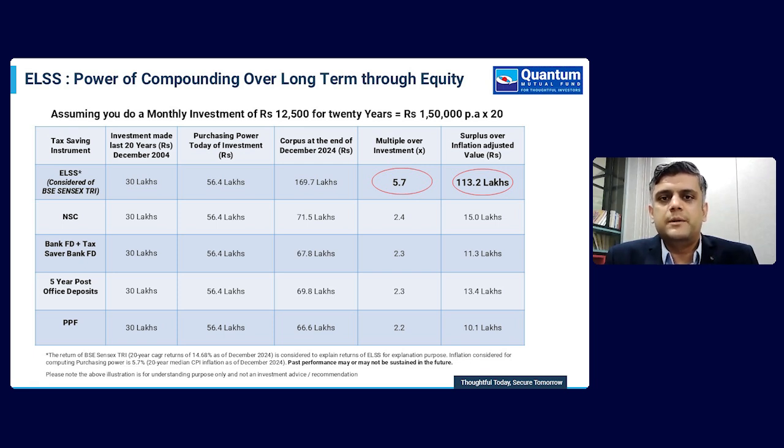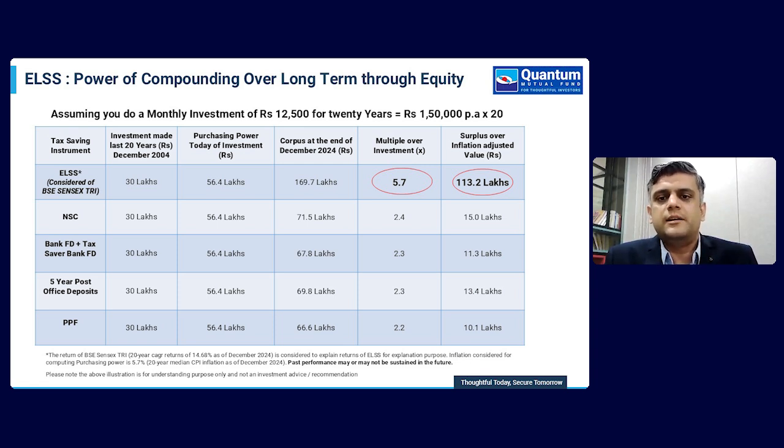Similarly, in case of NSC, that capital would have multiplied by 2.4 times. In bank FD and post office deposits, it would have multiplied to 2.3 times. As you can see, ELSS has compounded money at a much faster rate.